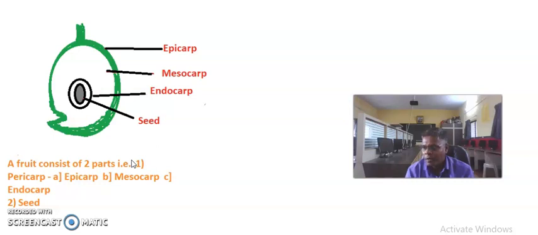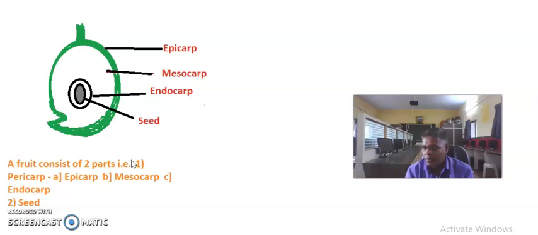Leguminous and capsule are dry and dehiscent fruits. On the other hand, caryopsis, that is wheat, maize, sunflower, and nut as in cashew nut, are the indehiscent types of fruits.